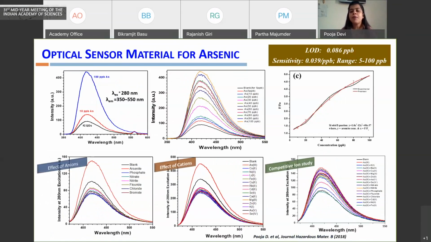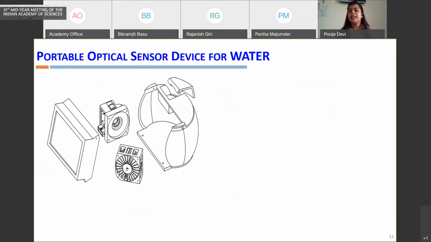The important thing here is developing these materials in the lab environment and then figuring out how to use them in the field environment. So to use this material in the field, we came up with the idea of a portable device which can read the response of the sensor. Here we designed an optomechanical system, an optical system, which can read the response of the sensor material.